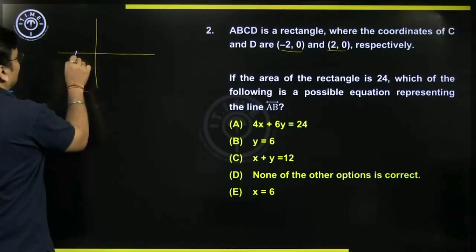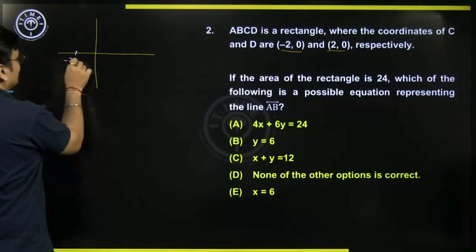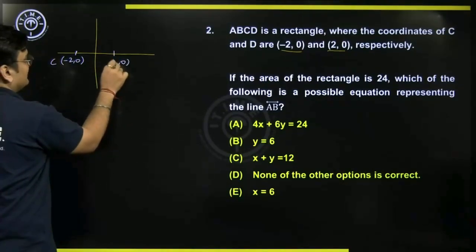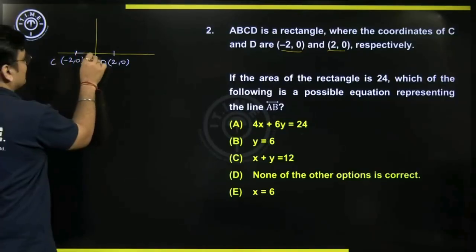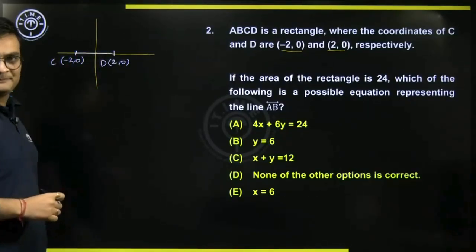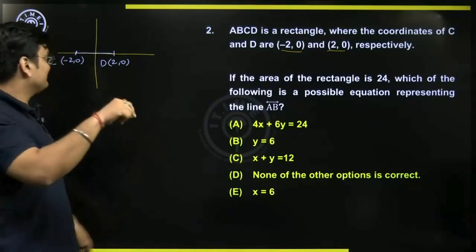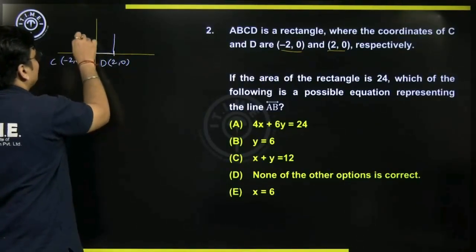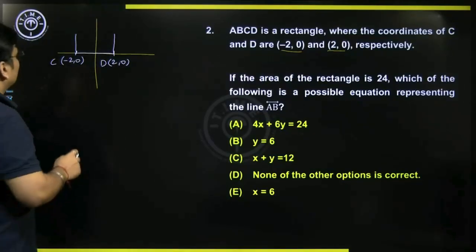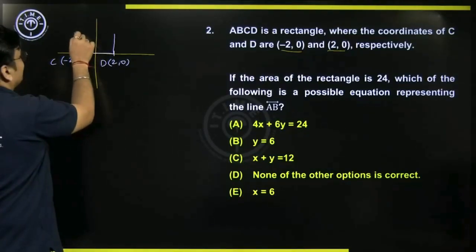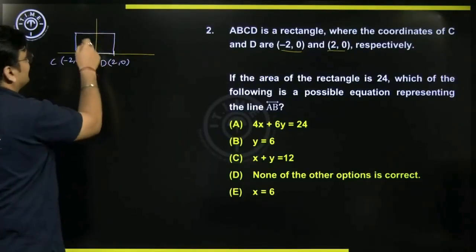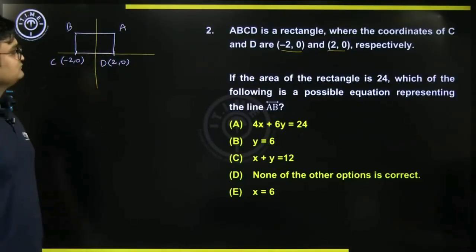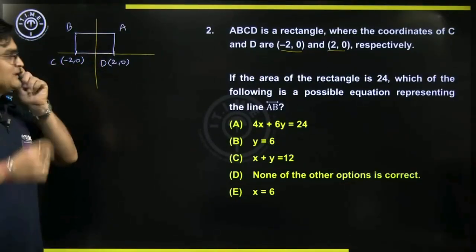one vertex is (-2, 0), C it is. The other vertex is (2, 0), it is D. So this is how the rectangle is lying. Basically one of the sides is on the x-axis, that means the other, perpendicular sides will be along the y-axis, correct? And the final side will be parallel to the original side. So my rectangle will look like this. Suppose this is A, this is B, and C and D.